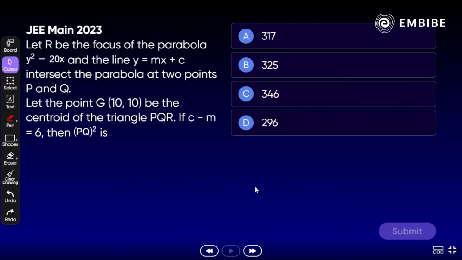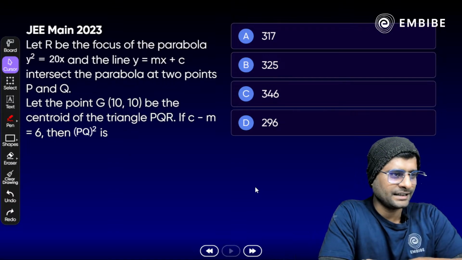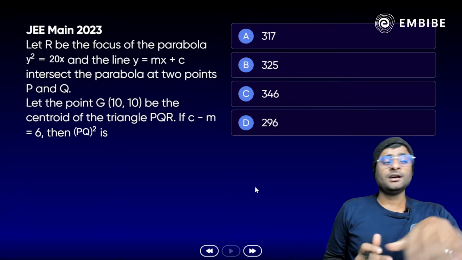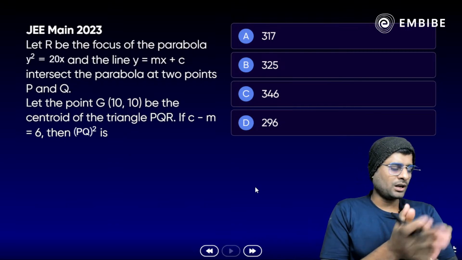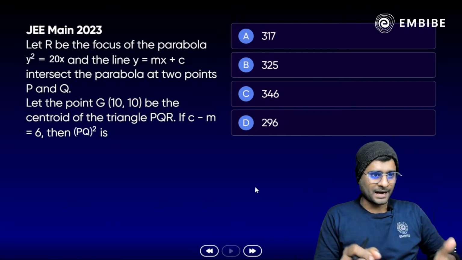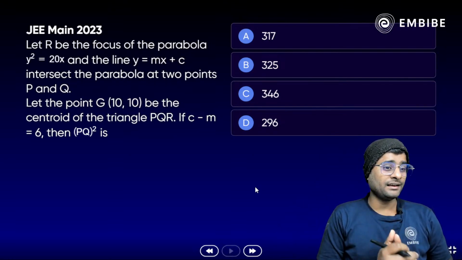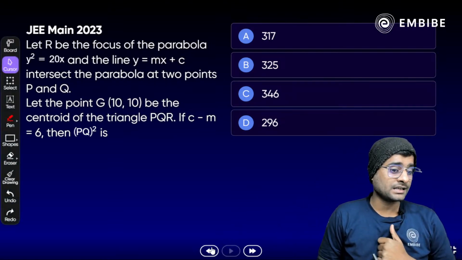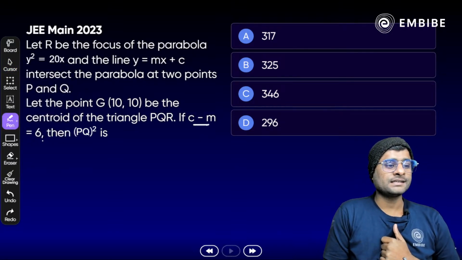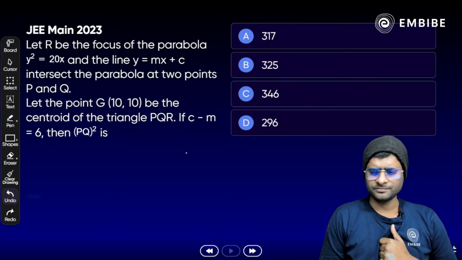Good afternoon. So take a look here. The very first question on the screen, a previous year question from 2023. Let R be the focus of the parabola y square equal to 20x, and the line y equal to mx plus c intersects the parabola at two points P and Q. G is the centroid of triangle PQR, and one condition is given, that c minus m is equal to 6. Then what will be the value of PQ square? Basically we need to find the distance here.